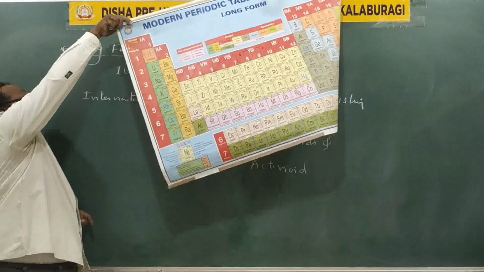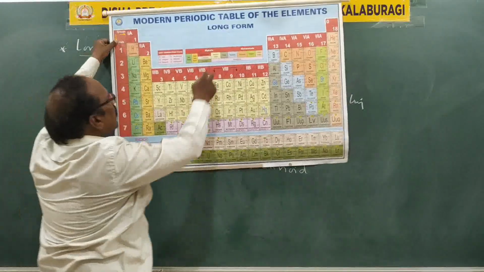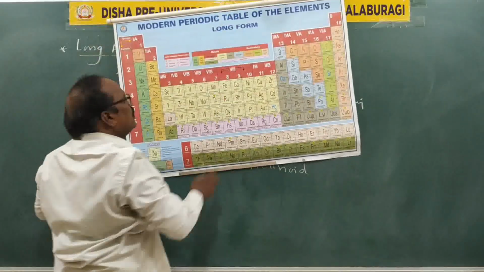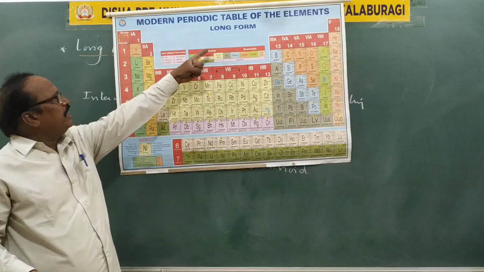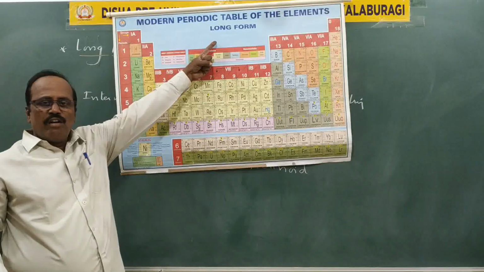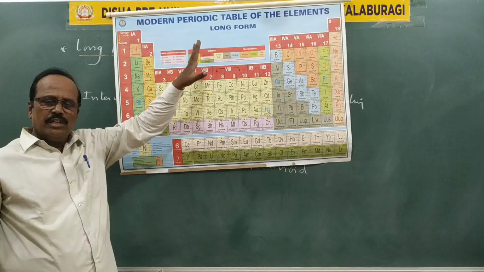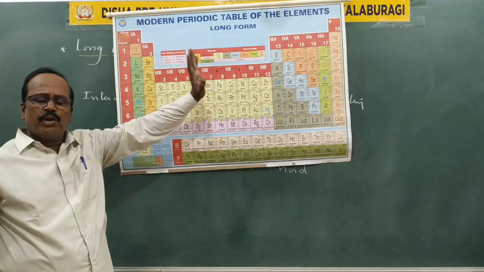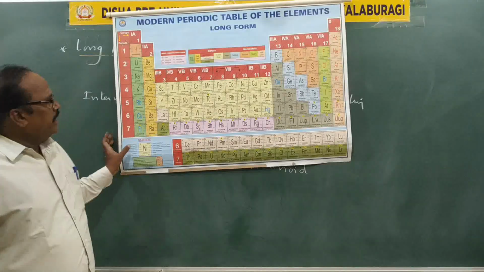Well, here you can see the heading, modern periodic table of the elements, means long form of the periodic table. The present, the latest, the modern version of the periodic table is known as the long form of the periodic table.